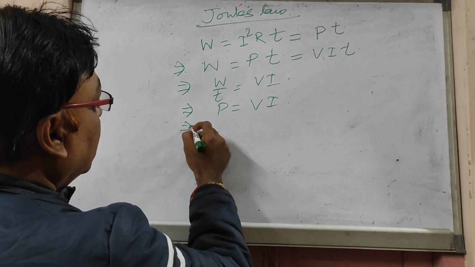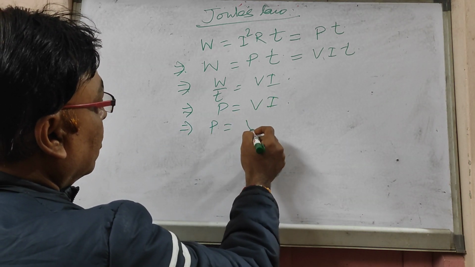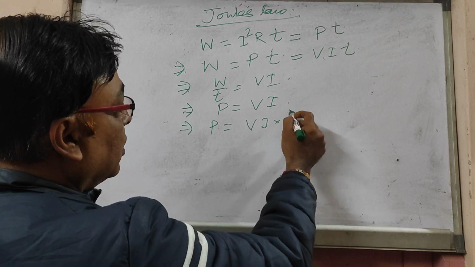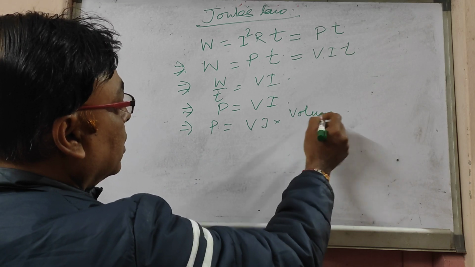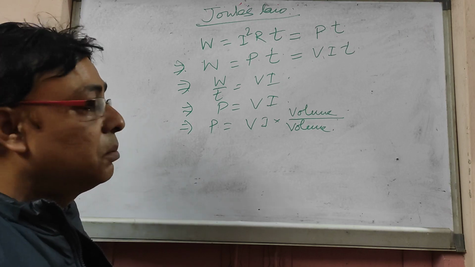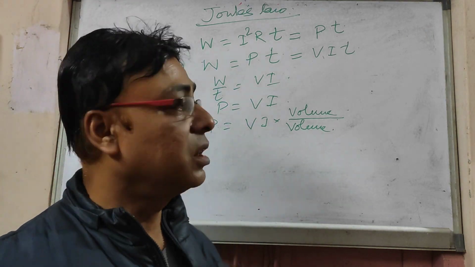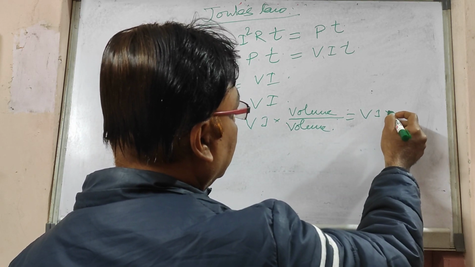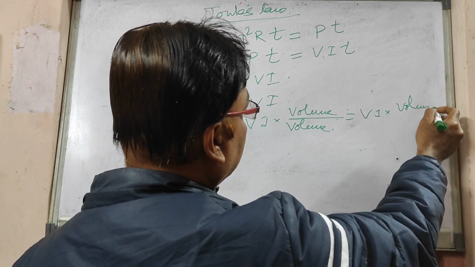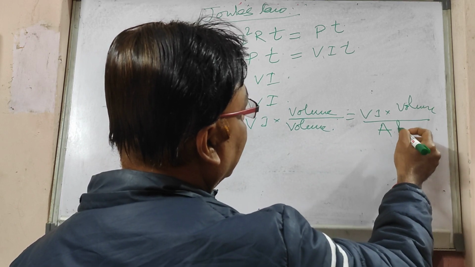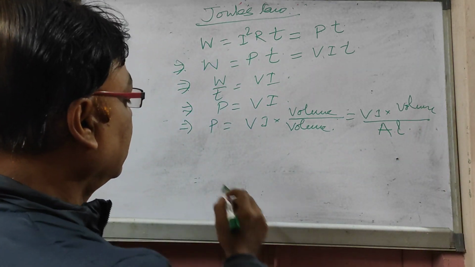Now we multiply volume in both numerator and denominator, so it is volume divided by volume. So we can write V I into volume, divided by, in place of volume, area into length.